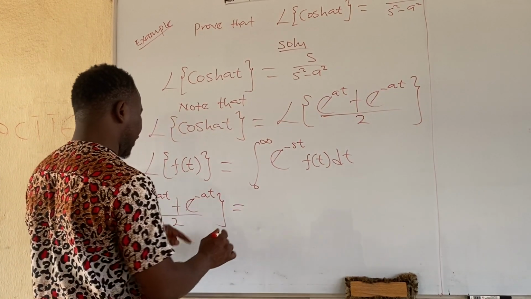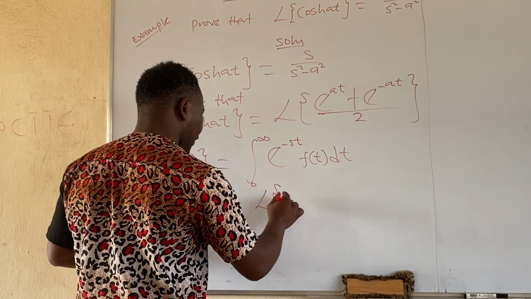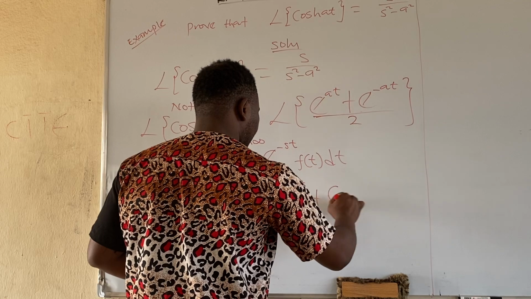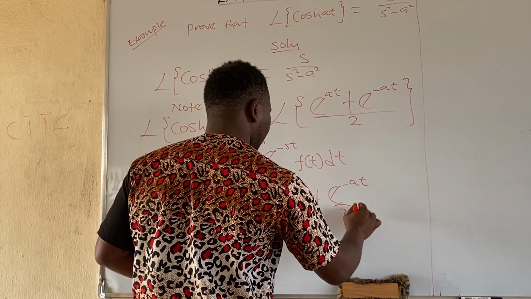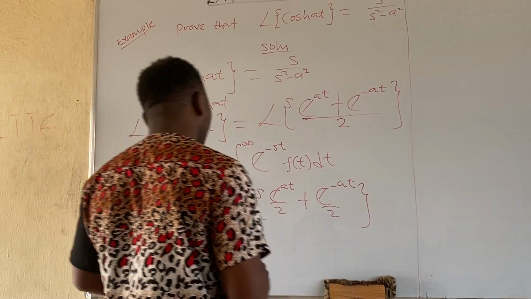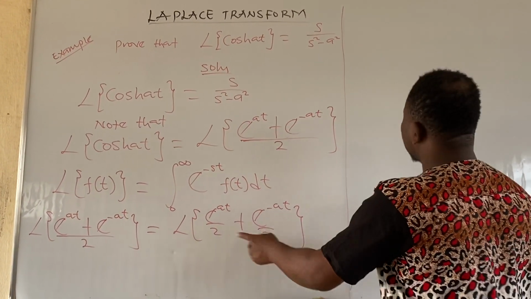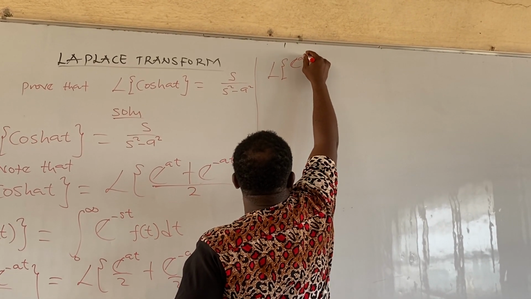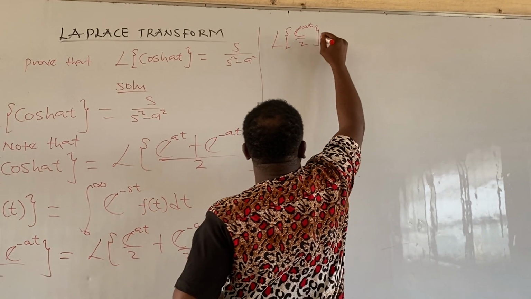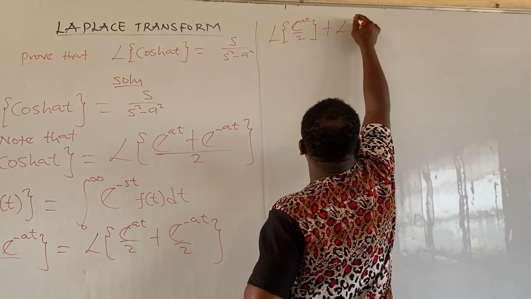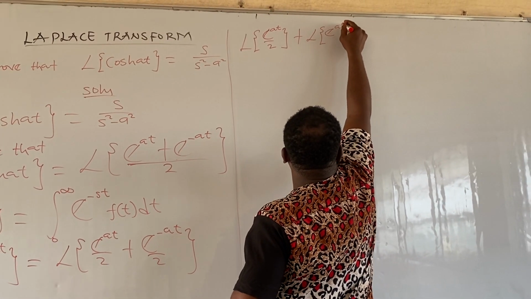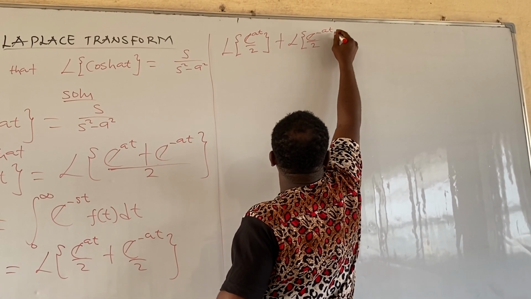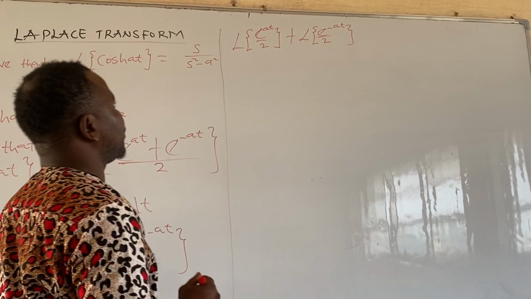It implies that this is the same thing as Laplace of exponential at all over 2, then plus Laplace of exponential minus at all over 2. Is that clear? You agree with me, right?